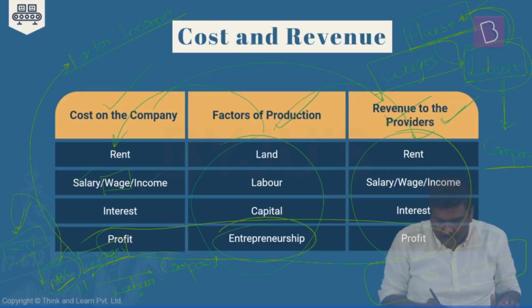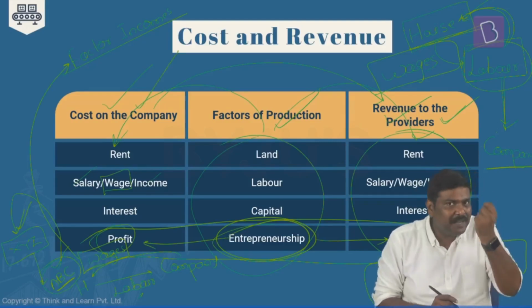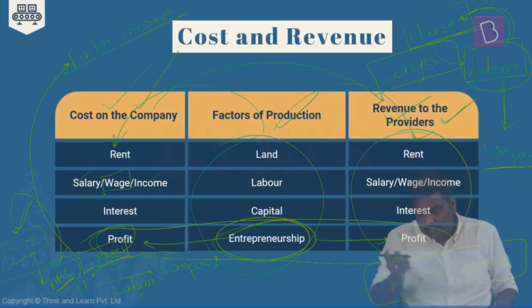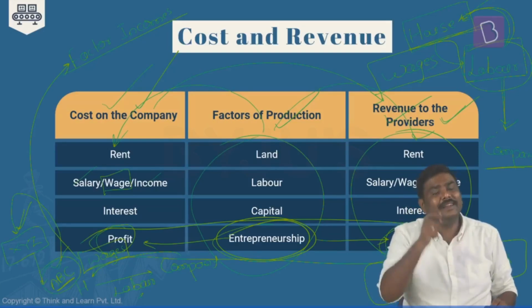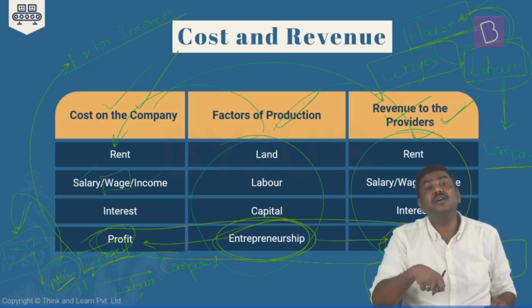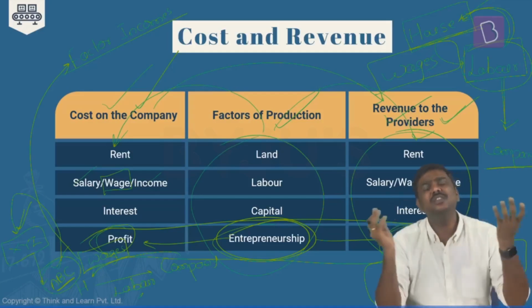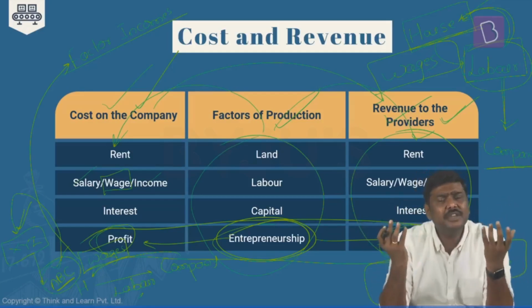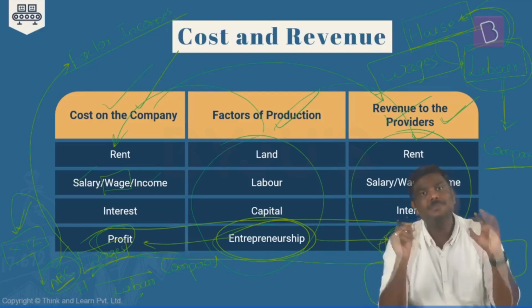That is the reason the fourth one I've written, entrepreneurship. Profit is a cost for the company. It is an expenditure incurred by the company. And on the other hand, the same profit will be the income generated by the owner. Profit also becomes part of the factor income. Even now you may be concerned as to how this can be done. It is confusing, sir. Let me take a very simple example, a very crude example nevertheless.